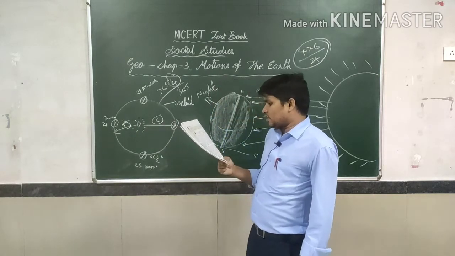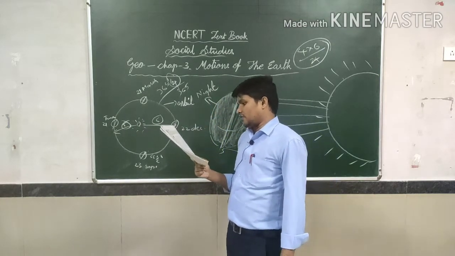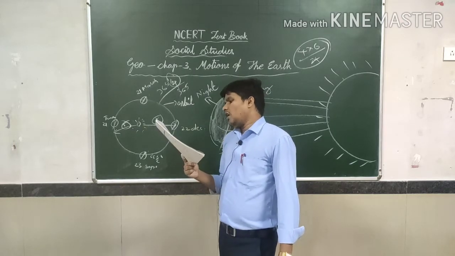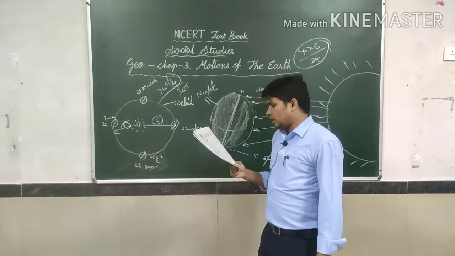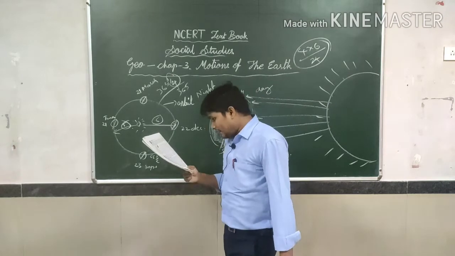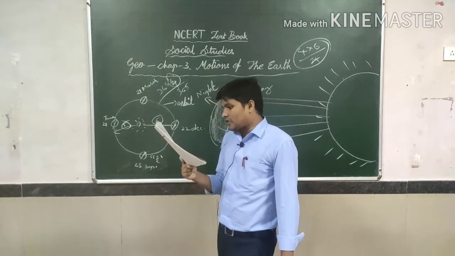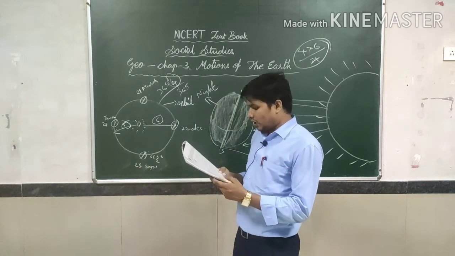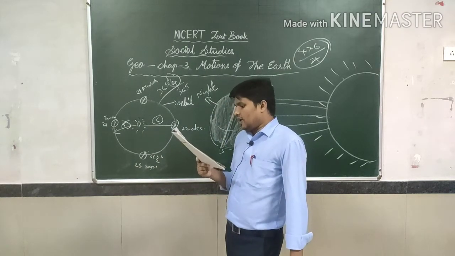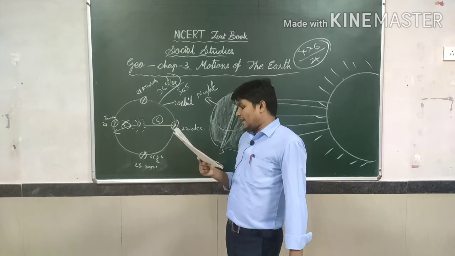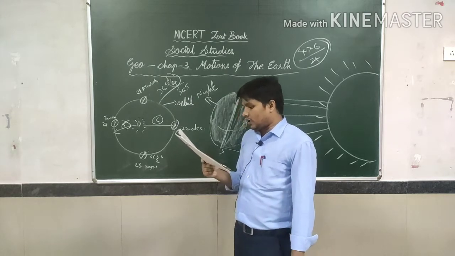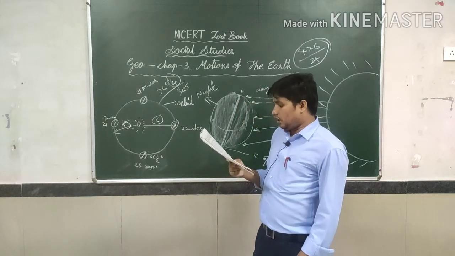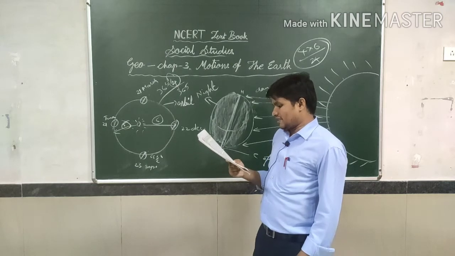The longest day and the shortest night at these places occur on 21st June. At this time in the southern hemisphere, all these conditions are reversed. It is the winter season. The nights are longer than the days. This position of the earth is called the summer solstice.